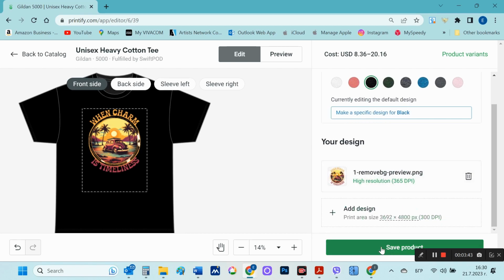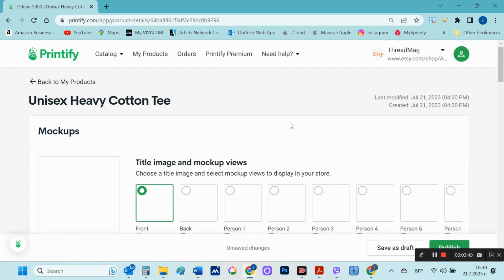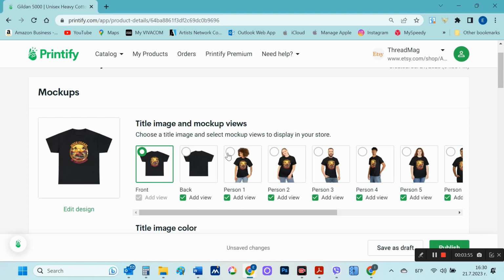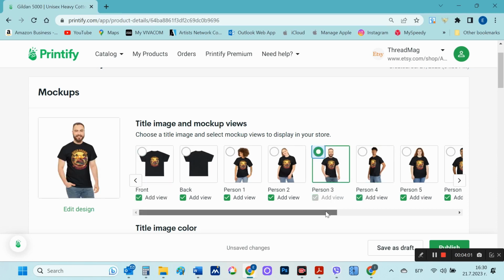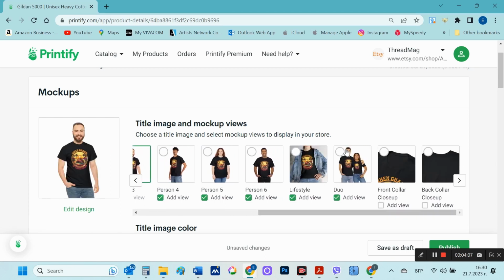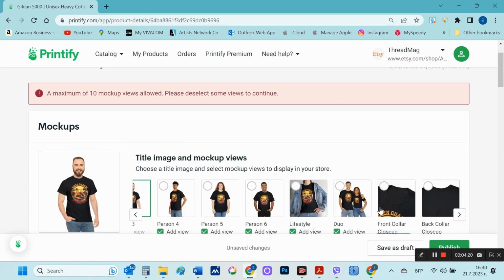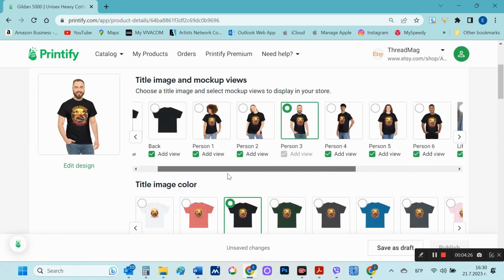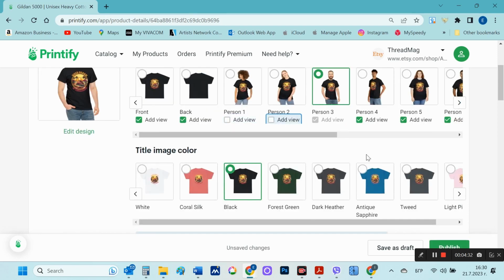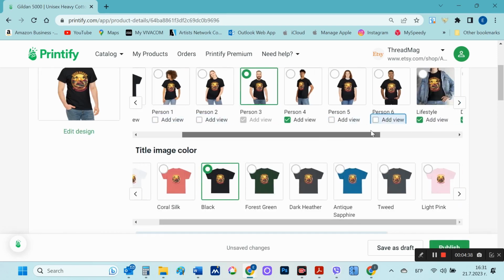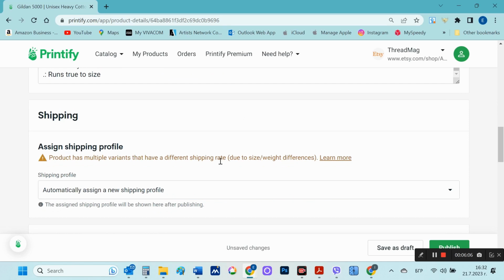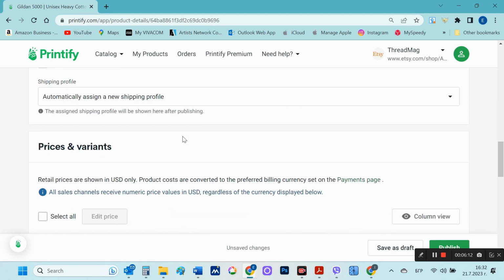I choose Save Product. Here I can choose which one will be the lead mockup of my product, as well as disable the ones I don't want to appear with the product. Below I see the product description and price. I choose Publish.